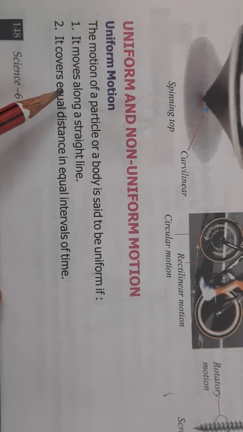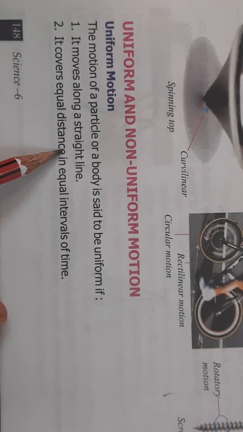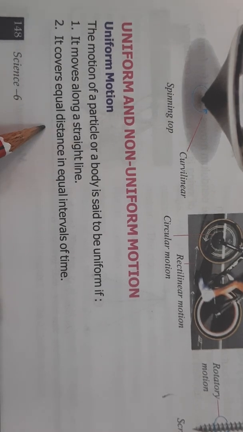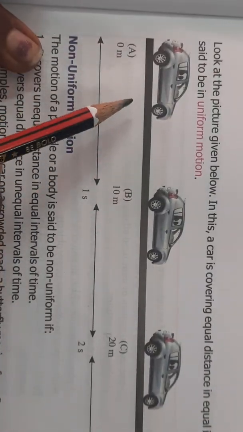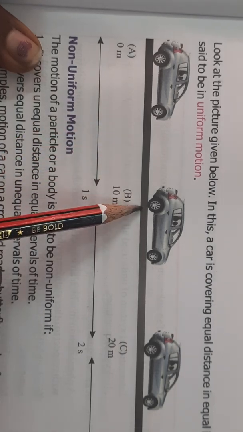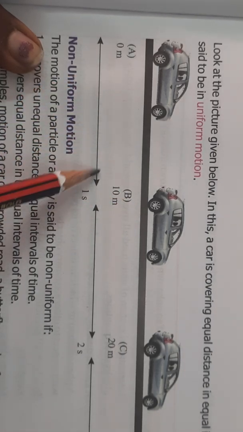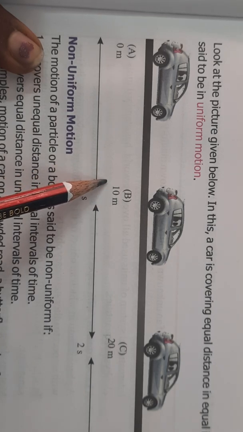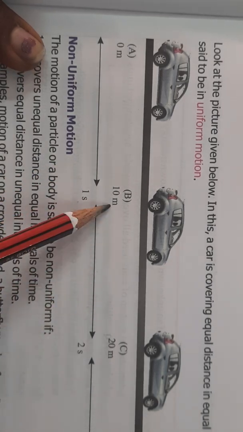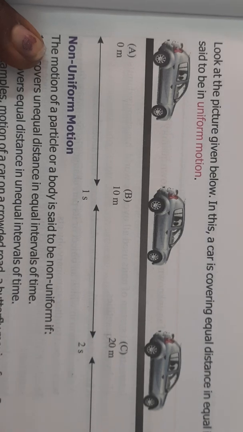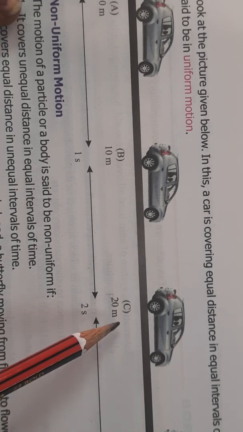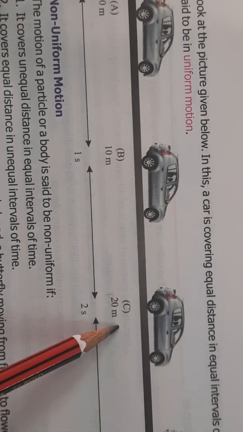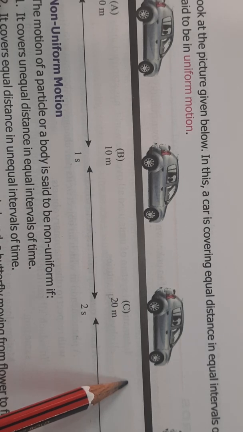Then uniform and non-uniform motion, the last kind of motion. Uniform motion means when a body moves along a straight line covering equal distance in equal intervals of time. For example, here the figure is given, the car. The car is showing uniform motion. Why? In the first second, it has covered 10 meters. Next second, it has covered 20 meters. Third second, it has covered 30 meters. That means every second it is traveling 10 meters. So this is a uniform motion.